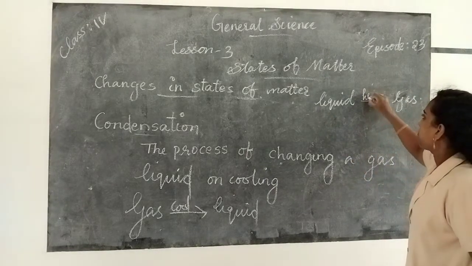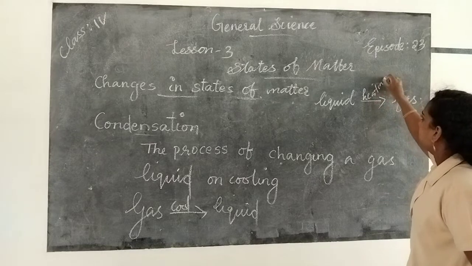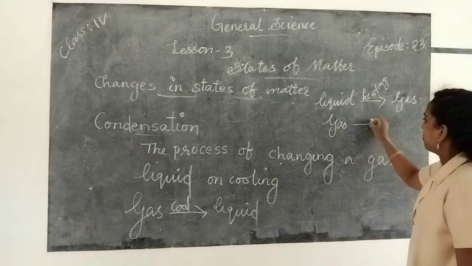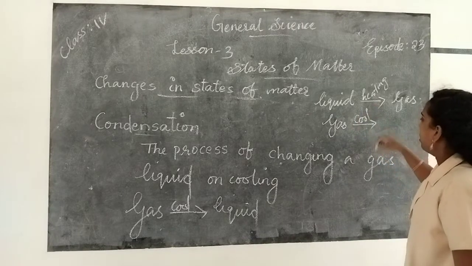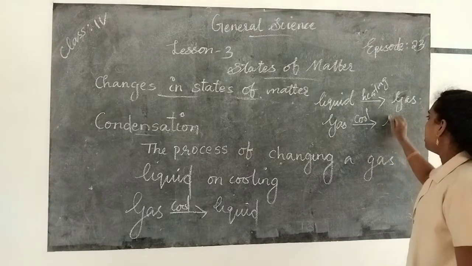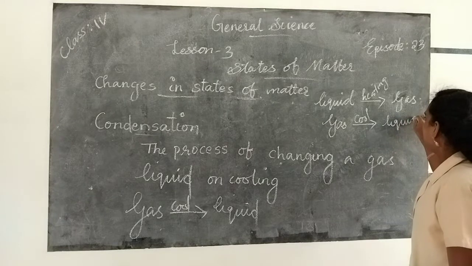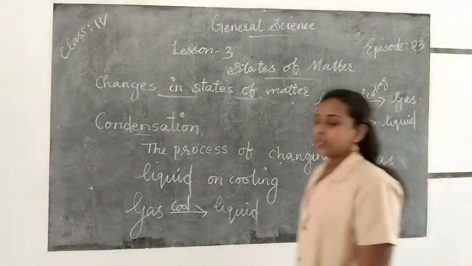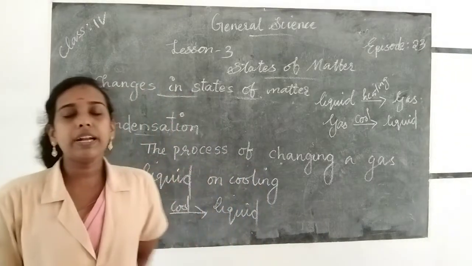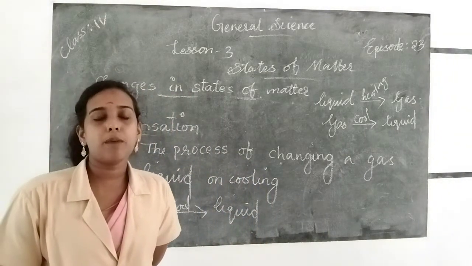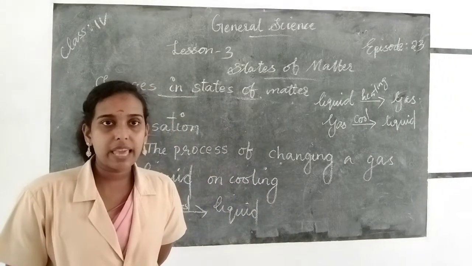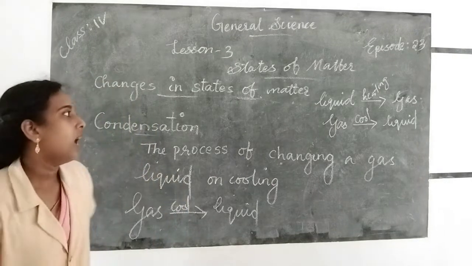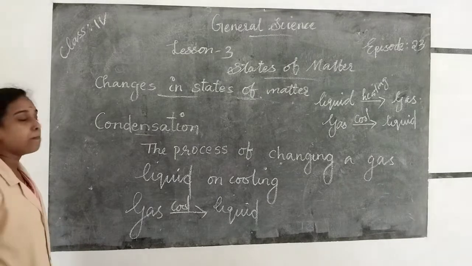And if we cool the gas, it changes into liquid, it is called condensation. Okay, so the process of changing a liquid into gas on heating is called evaporation, and the process of changing gas into liquid on cooling is called condensation. And the next one is sublimation.